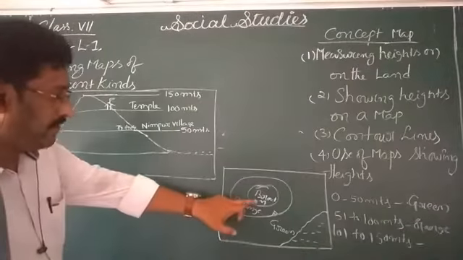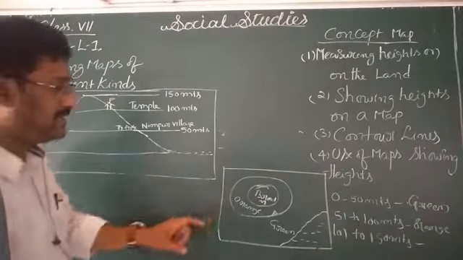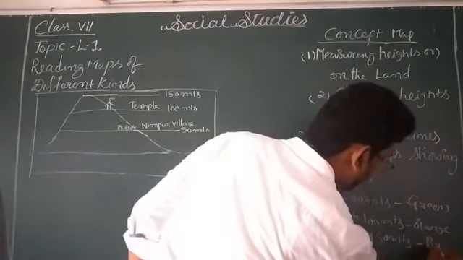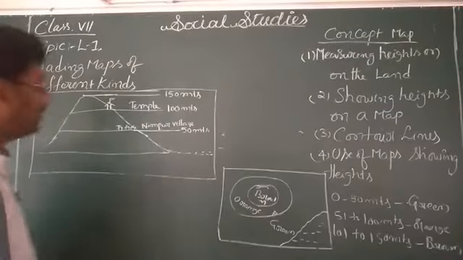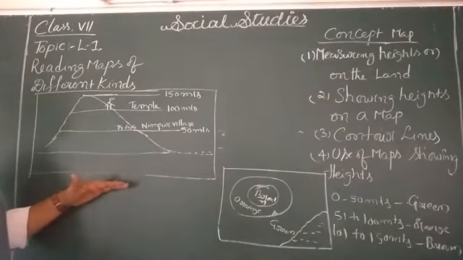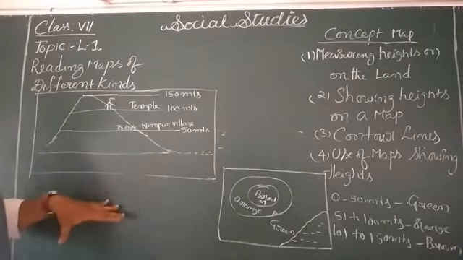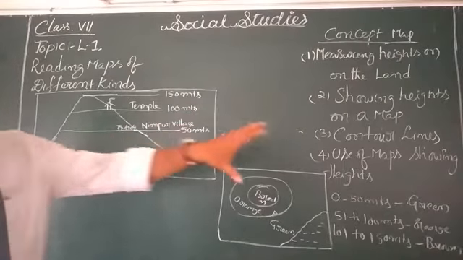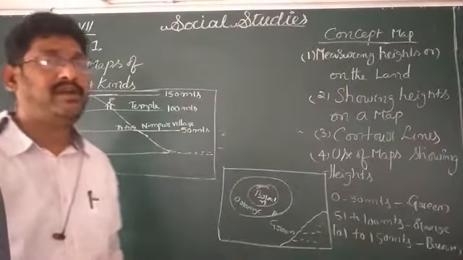Okay, and 101 to 150 meters height we are shaded with brown. Okay, so with this we can understand in which way heights are shown on a map. Now one more point we are going to discuss here.